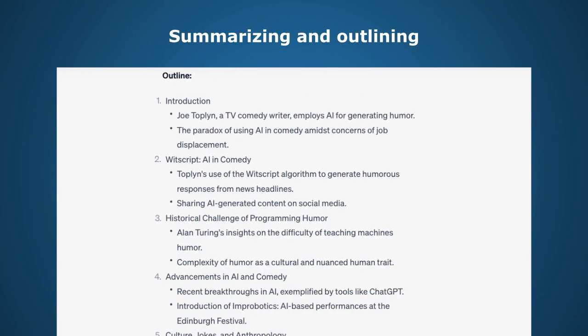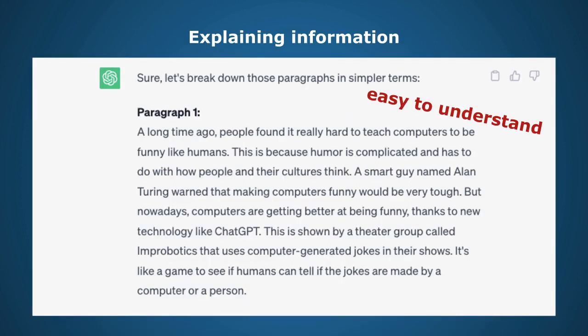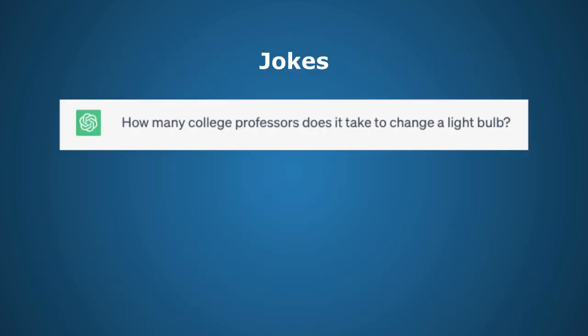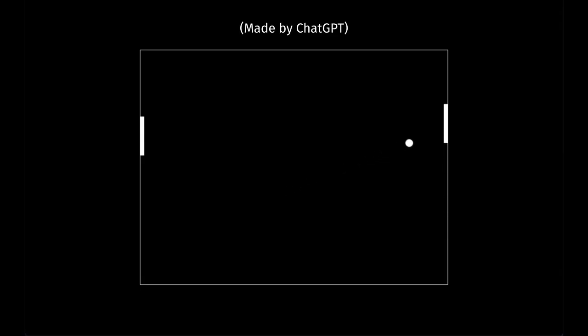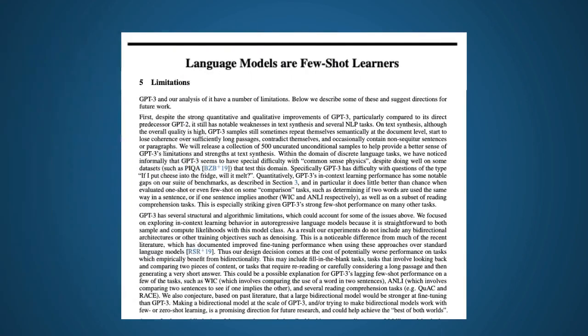It's also good for summarizing and outlining text, explaining information in ways that are easy to understand, and coming up with ideas for jokes, song lyrics, or poetry. It can also help write or debug computer code, which of course you can check for accuracy by running the code.